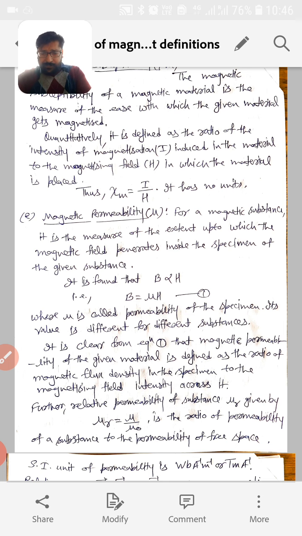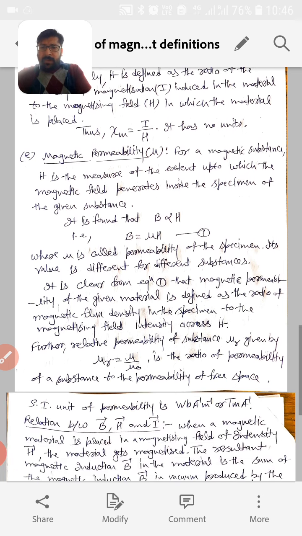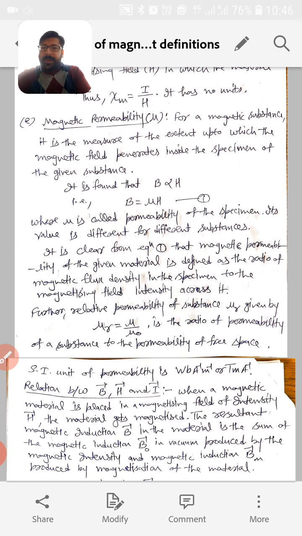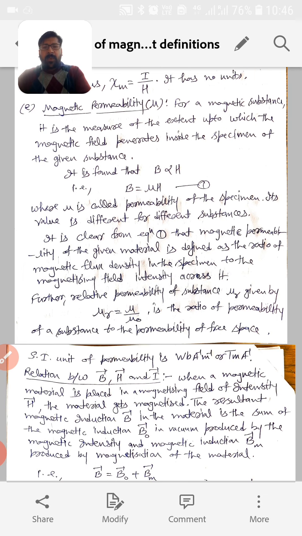Now we define one more important property of magnetic material, magnetic permeability. What is that? For any magnetic substance, it is the measure of the extent up to which the magnetic field penetrates inside the specimen of the given substance.